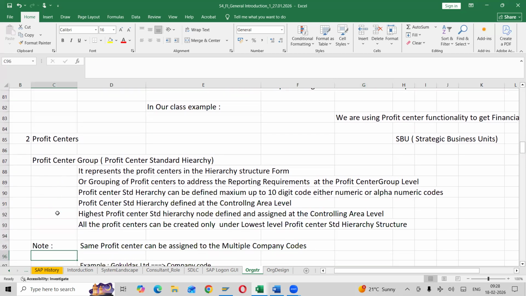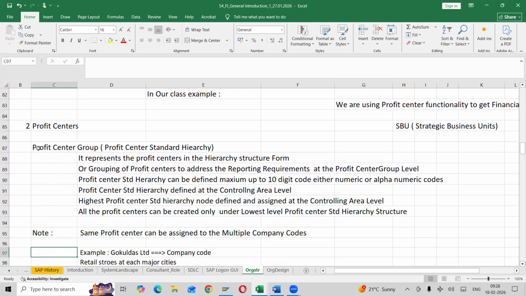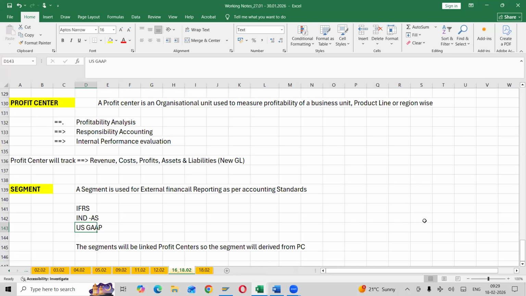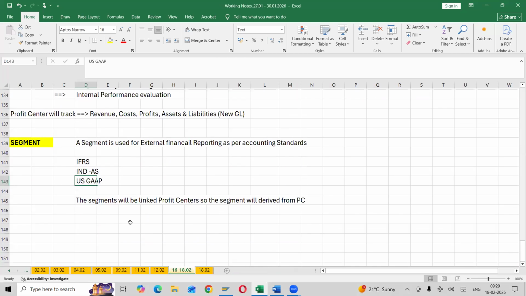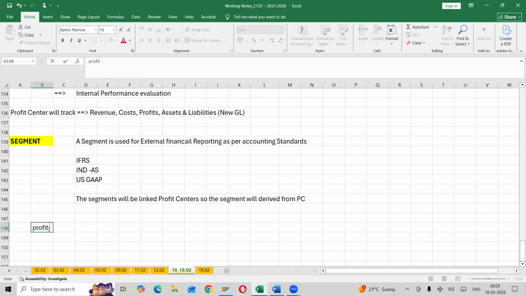Okay. How will the profit center work? First of all, profit center will have some hierarchy. First head would be the profit center standard hierarchy. How will it be linked? For example, here is the profit center structure, we are going to create this structure in future. First one, it will have the profit center standard hierarchy, means top level hierarchy.